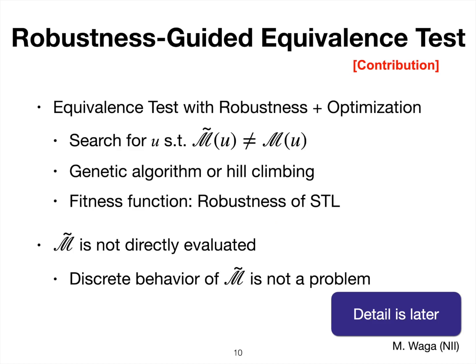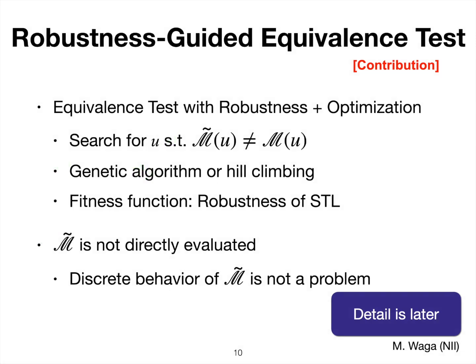This is our contribution: robustness-guided equivalence testing for black box checking. Here, we do the equivalence test by using robustness and optimization. Basically, we test if the approximating automaton behaves similarly enough to the Simulink model by searching for input signals.